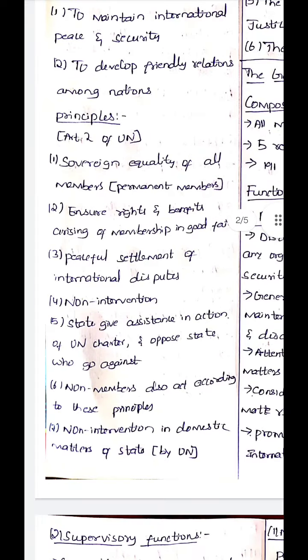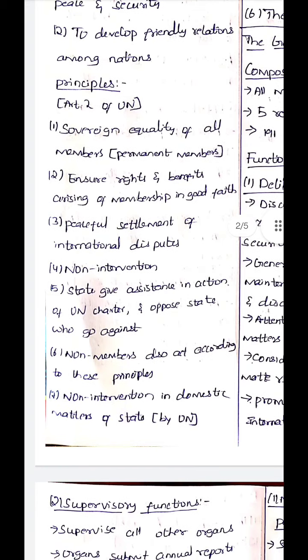The next are the principles of the UN. Article 2 of the UN Charter speaks about the principles of the UN. The first principle is the principle of sovereign equality of all members. So it should provide sovereign equality to all of the state members, but the permanent members of the UN are provided certain special privileges. The next principle is to ensure rights and benefits arising out of membership in good faith. All the members of the UN should be given their rights and benefits in good faith.